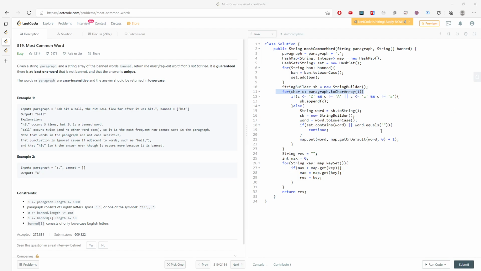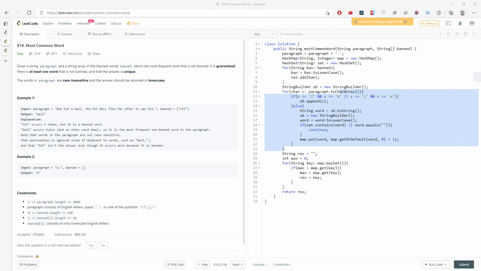And this is pretty much it, right? So when I traverse, I'm going to traverse all of W, to be honest, because this is the word, right? And let's talk about the space. Space is what? Space is O of map and O of set, right? And then this is O of B, right? And this is O of W, right? And this is pretty much it, right?